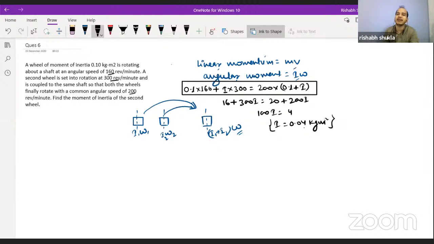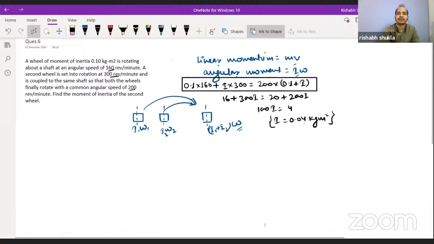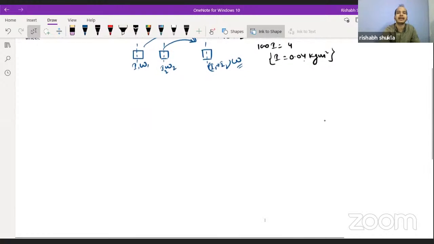So this relation is something which we conclude in the same way as we have concluded for the linear motion. Do not worry watching that instead of linear velocity they are having the angular velocity. Everything remains same. Just you have to keep the patience. Try to understand how the momentum concept comes, or how the linear momentum of the system remains constant. It comes from the impulse momentum equation.